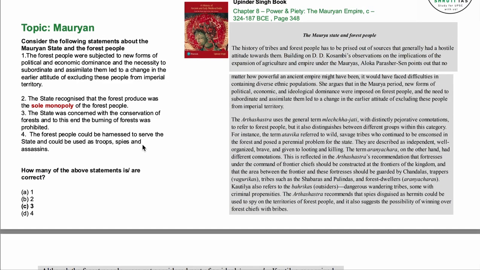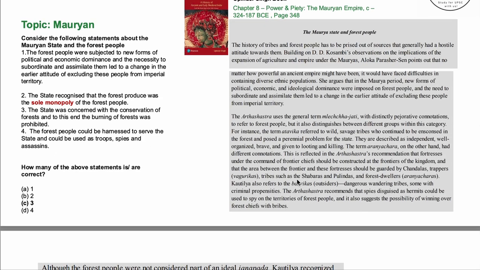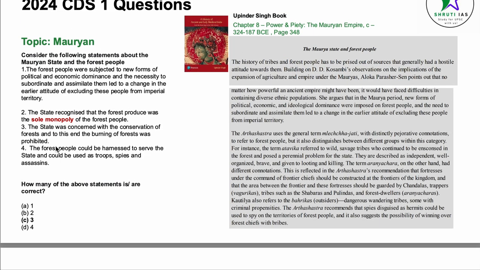The forest people could be harnessed to serve the state and could be used as troops, spies, and assassins. Now, again, this was given somewhere along these lines, so this is a correct statement. Now, the answer becomes 1, 3, and 4. Again, we don't attempt these questions in the paper unless we know something about them, or we do it just by logic, which is very difficult to apply here because of how many of the statements are correct, so we do skip these.